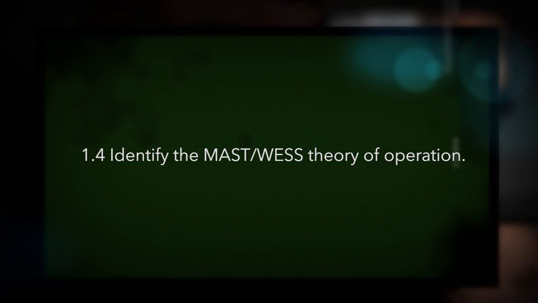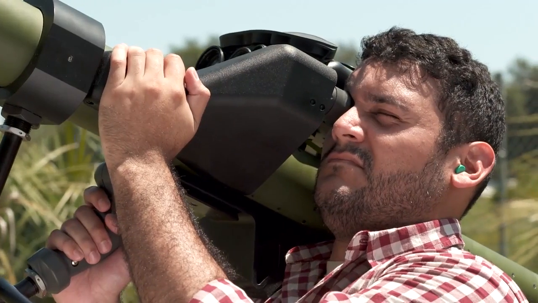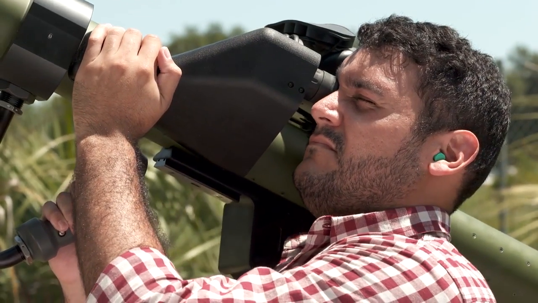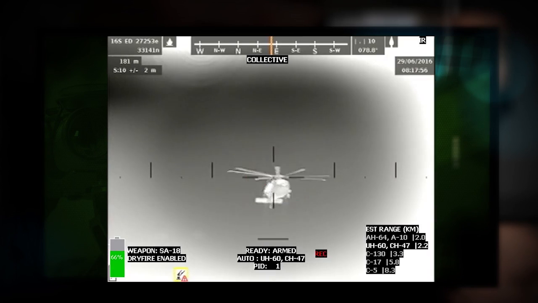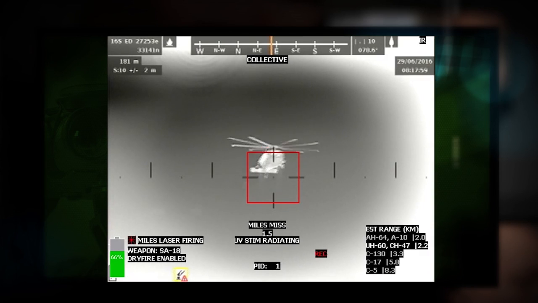Identify the MAST-WESS theory of operation. The MAST emulates the engagement of a tactical OPFOR MANPADS weapon, including target acquisition, launch, and reload time. When fired, the MAST produces UV stimulus or simulates a beam rider threat and fires a MILES laser.